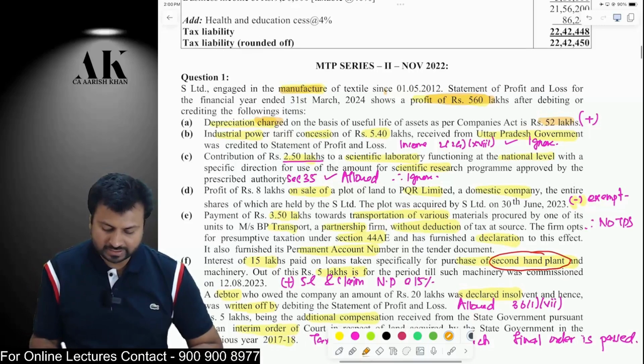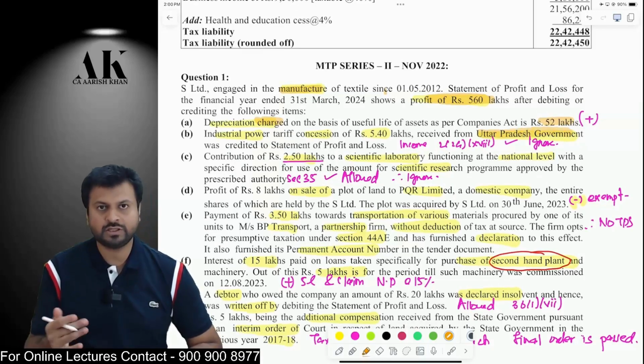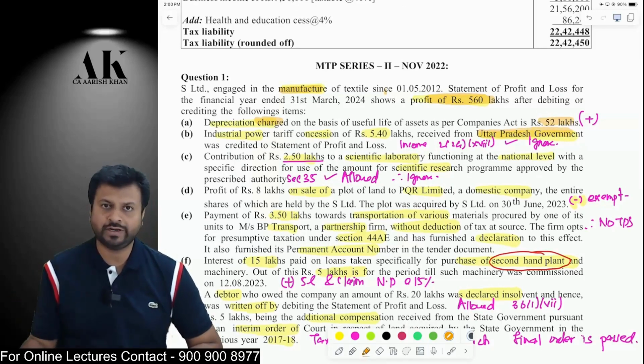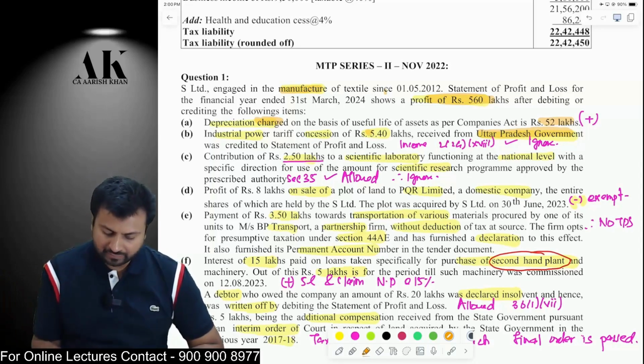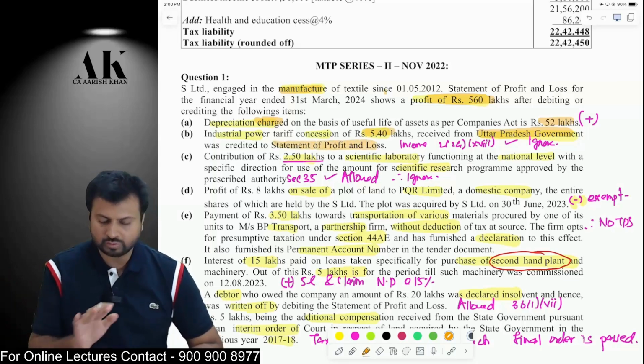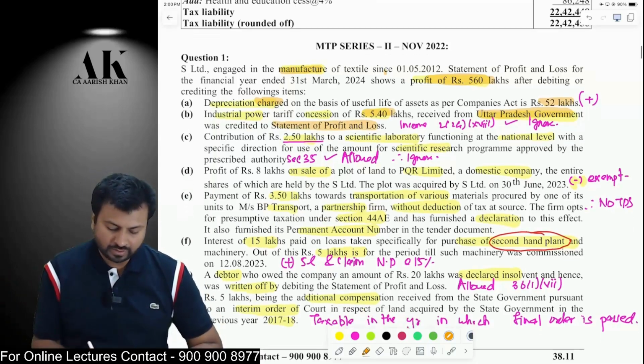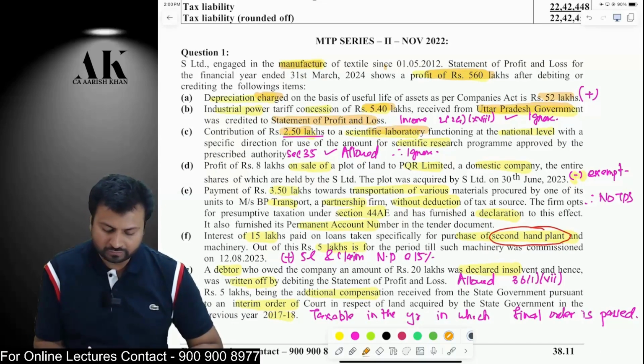Then you are receiving some power tariff concession from the Uttar Pradesh government, that is an income under section 2(24)(18). Any concession, any relief from government will be taxable under PGBP. Therefore, let it be part of PGBP. It is already credited to the P&L. You don't have to do anything. Okay. Then you are making some contribution to a National Laboratory of 2.5 lakhs. It is allowed as deduction under section 35(2AA). It is already debited. Therefore, ignore it.